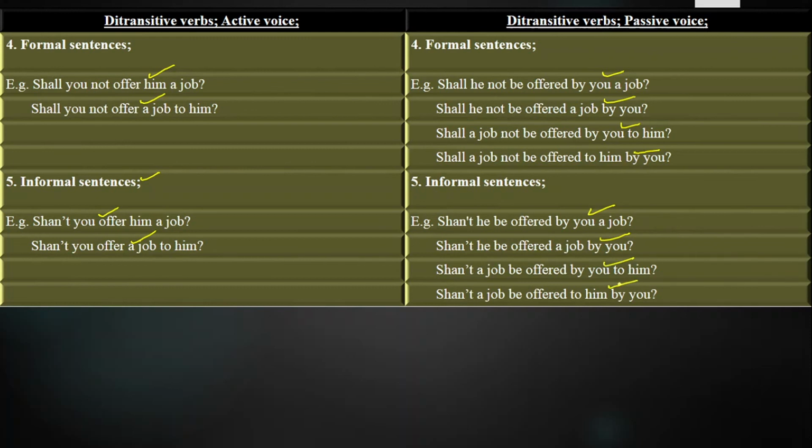So these are the sentences of the modal ditransitive verb offer with the modal auxiliary verb shall.